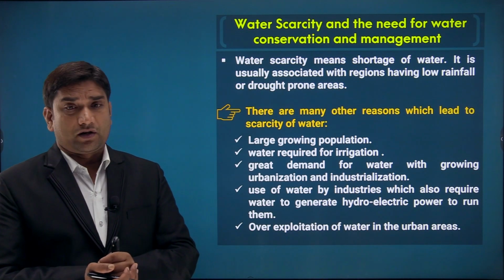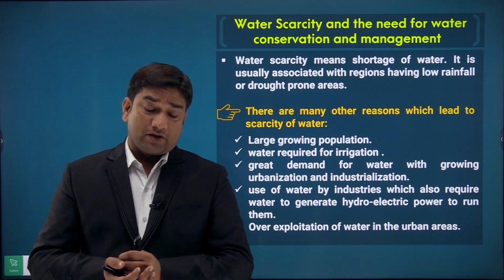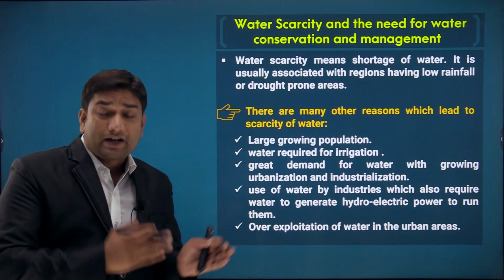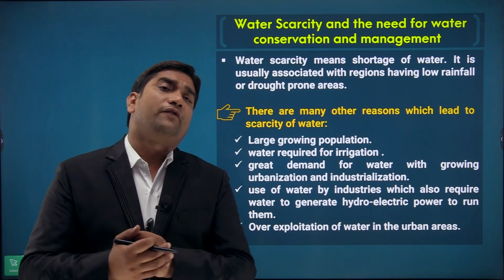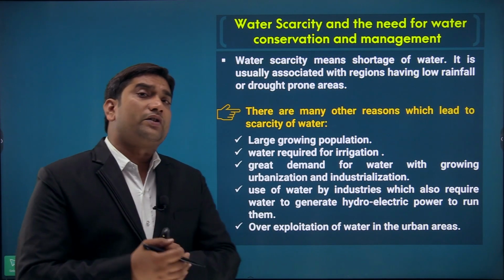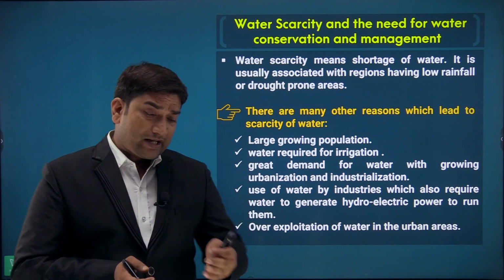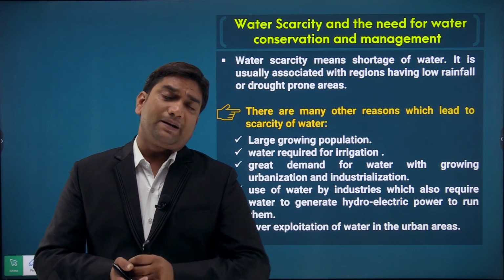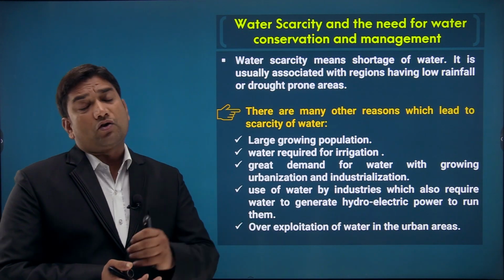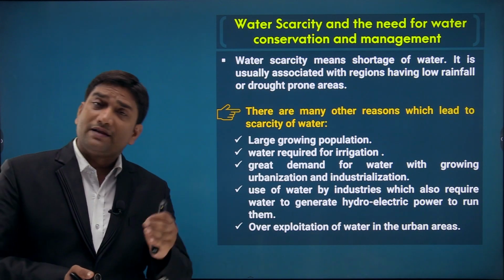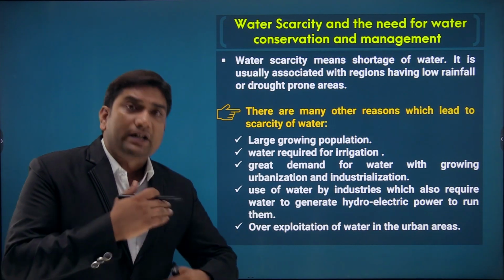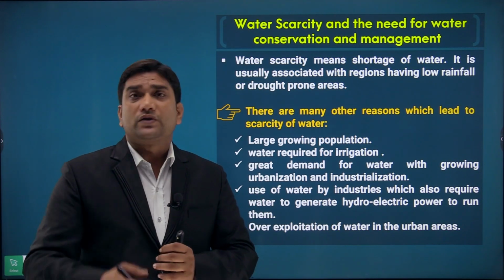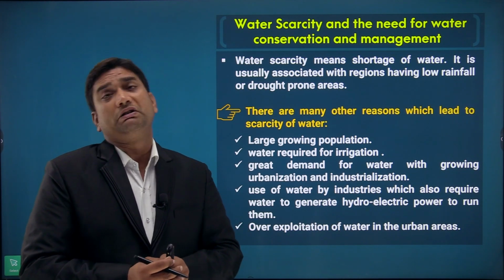Then great demand for water with growing urbanization and industrialization. We all know that industrialization is increasing day by day in our country. We can say that secondary sector and tertiary sector are growing at very fast rate in our country, and even urbanization is also increasing in our country at fast rate, as we had already discussed in 9th class, if you remember, that 31.8% population is nowadays, according to population census 2011, living in urban area. And we can say rural to urban migration is taking place at high rate, due to which urbanization in India is increasing at fast rate.